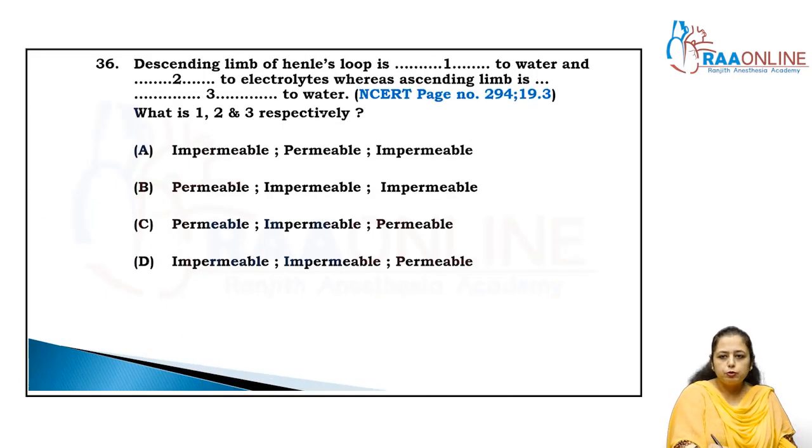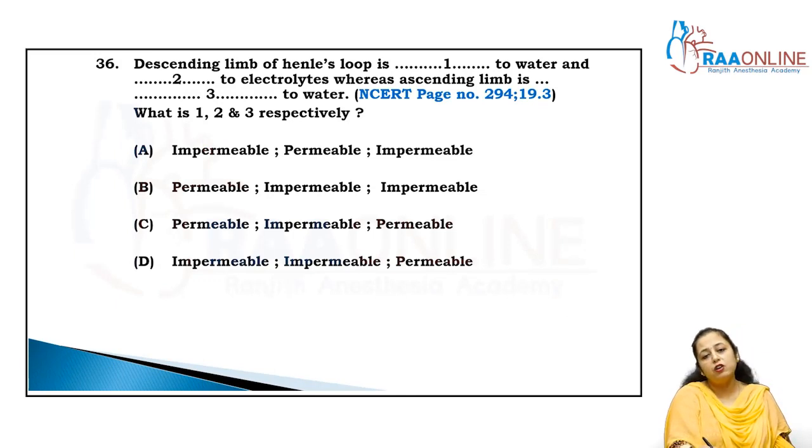Next, come to the next, that is the descending limb of LOH. We already discussed it. Descending limb of loop of Henle is permeable to water and impermeable to electrolytes.